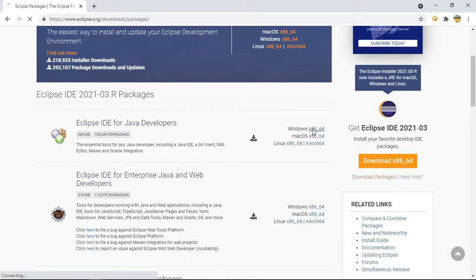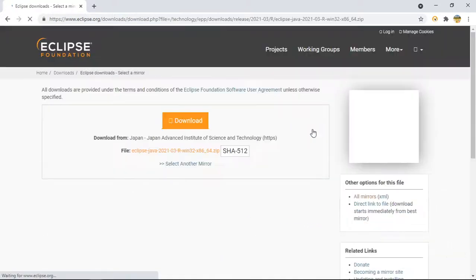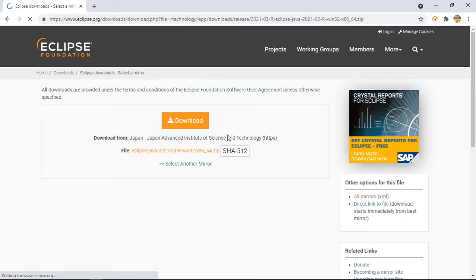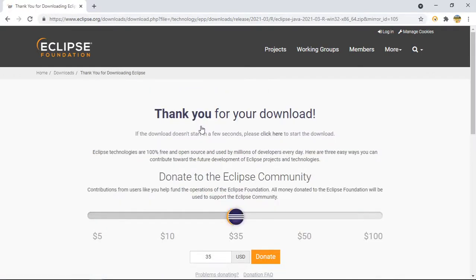You have to click this x86_64. Now you will come to this link and you can click on download. It is free of cost, around 328 MB.